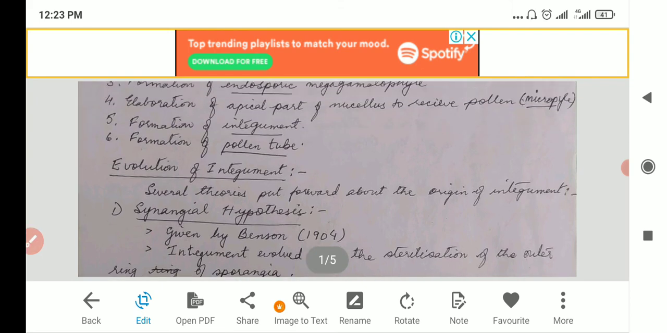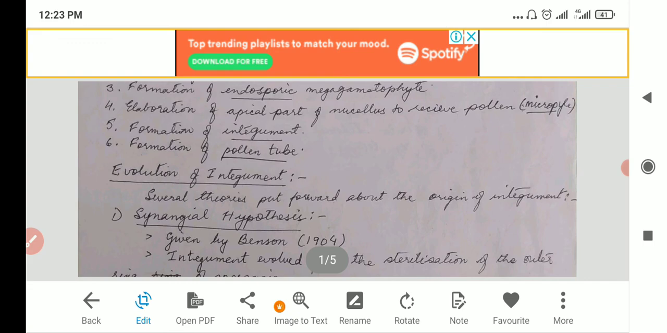Now let's look at how the evolution of integument comes into play. We'll stop it here so that I can upload it.